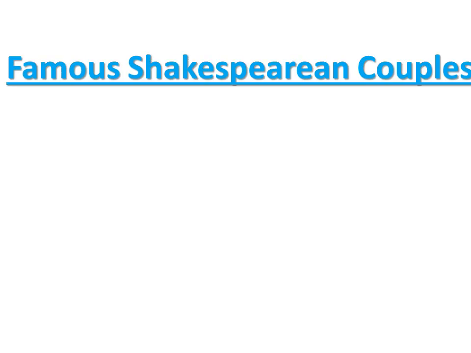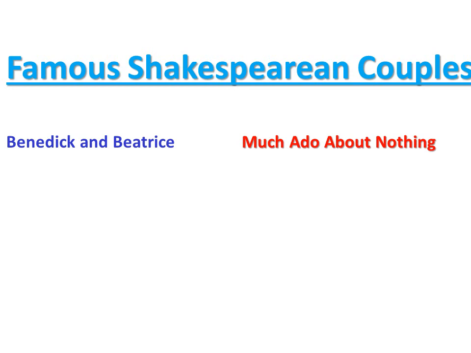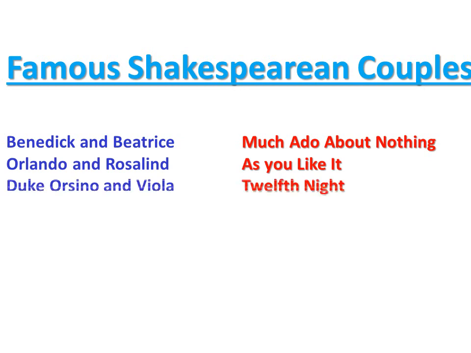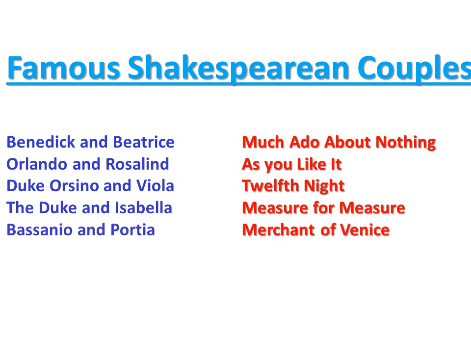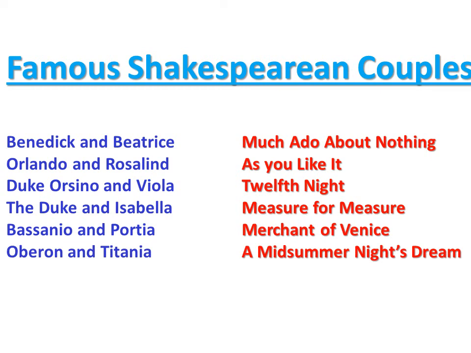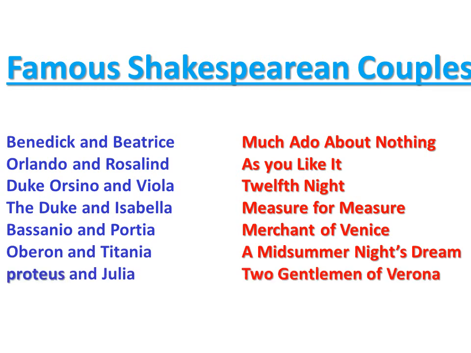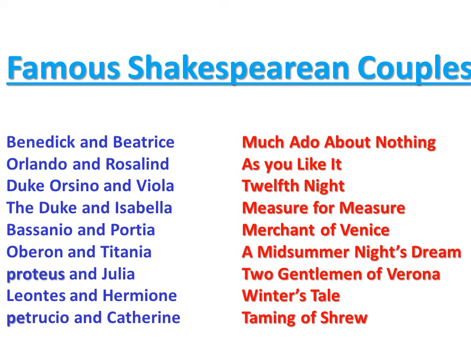Famous Shakespearean couples: Benedick and Beatrice from Much Ado About Nothing, Orlando and Rosalind in As You Like It, Duke Orsino and Viola in Twelfth Night, the Duke and Isabella in Measure for Measure, Bassanio and Portia in Merchant of Venice, Oberon and Titania in A Midsummer Night's Dream, Proteus and Julia in Two Gentlemen of Verona, Leontes and Hermione in Winter's Tale, and Petruchio and Katherina in Taming of the Shrew. So these are the famous and important characters of Shakespeare.